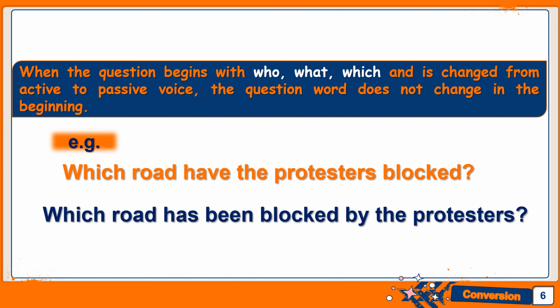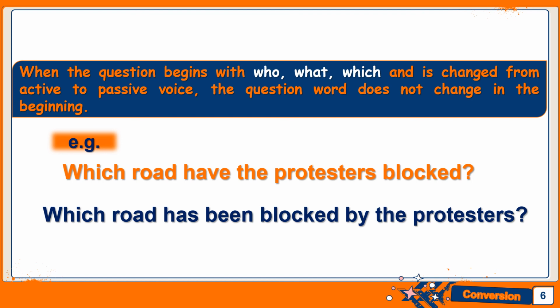I'm sure in this sentence you must be wondering how come the object is in the beginning and how do we come to know? Yes, the object is right in the beginning and the subject is towards the end. But the trick to this is you need to ask yourself, who is doing the action? The protesters, okay? Now the next thing you must be wondering is that if road is singular, why have we used have there in the question? Yes, because over here, which road have the protesters blocked? So have is used for the protesters, and protesters are in plural. That is why we have used have over here.